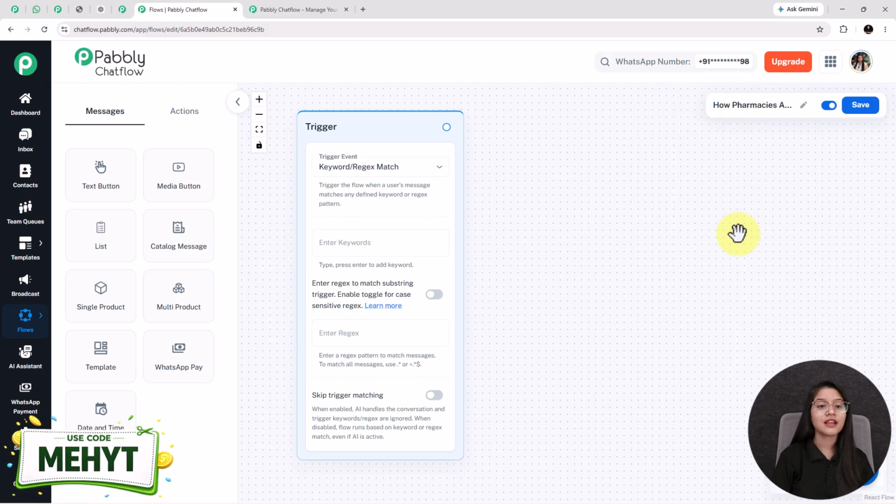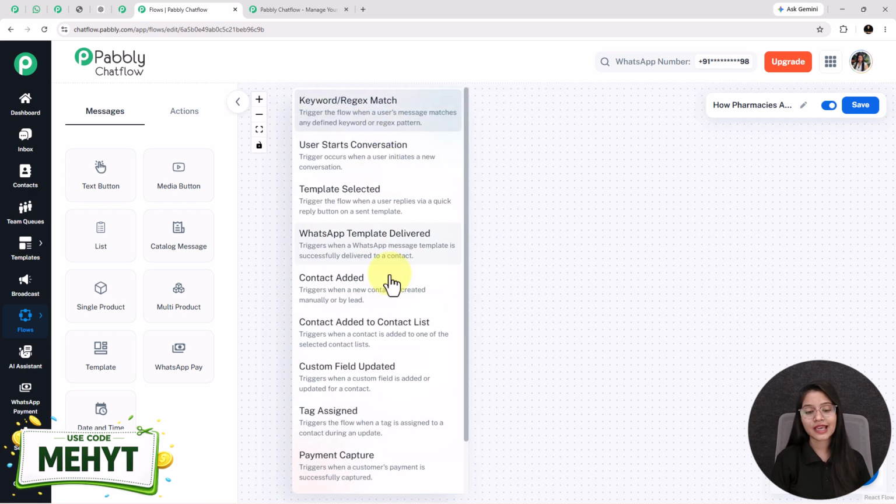After giving the name, I'll give you a quick overview of these two options, messages and actions. Under these options, you will see different buttons. We will use these buttons in the creation of our flow. Now let's get started. At first, you need to select the trigger event. When you click on it, it will provide you multiple types of trigger events. You can select it according to your choice.